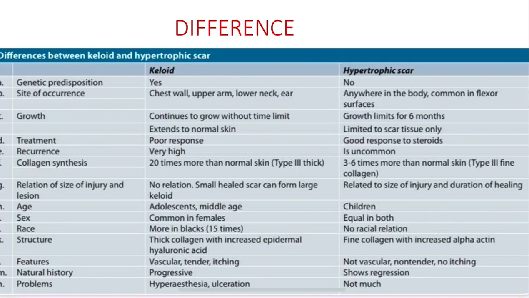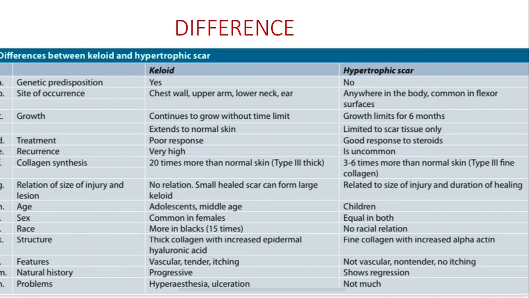Now let us see the difference between the keloid and hypertrophic scar. Genetic predisposition. So guys, by the completion of this video, it's very interesting to read the differences, because we know everything, we just have to revise. Genetic predisposition in keloids, yes, obviously. In hypertrophic, no. Site of occurrence, we know keloid is in the chest wall, upper arm, lower neck and ear, and hypertrophic can occur anywhere in the body, commonly the flexor surfaces.